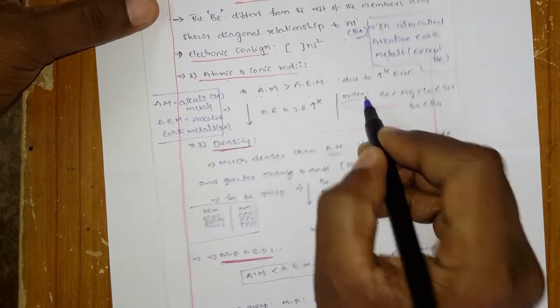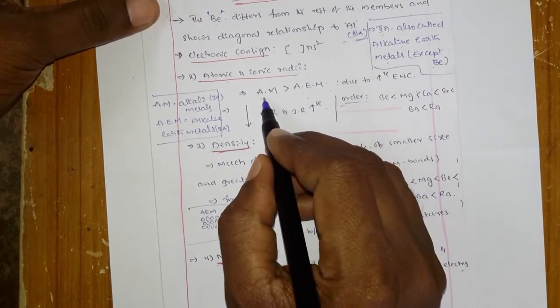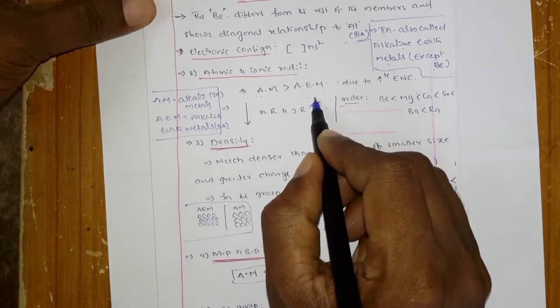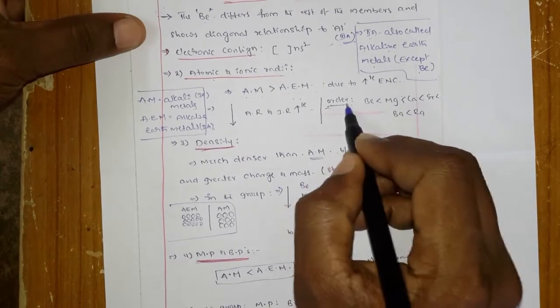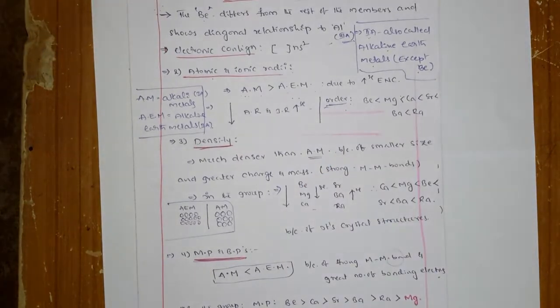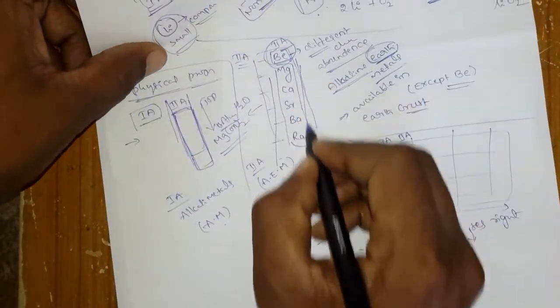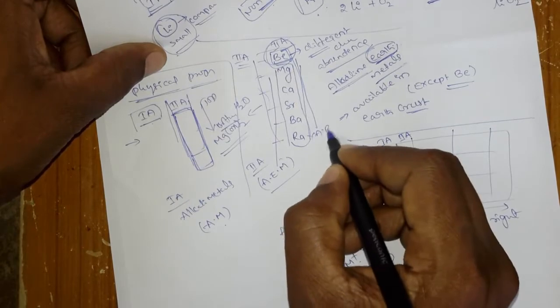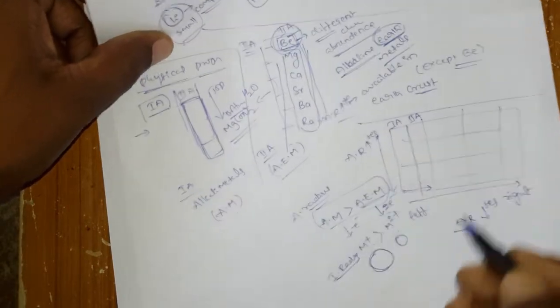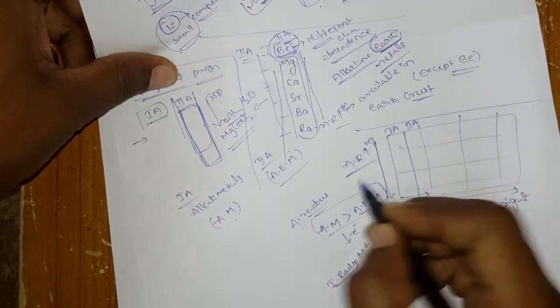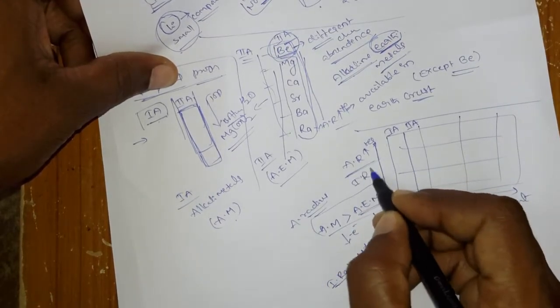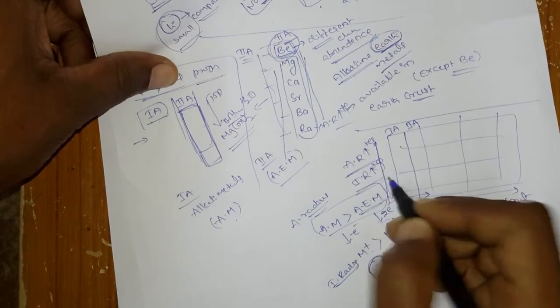Okay, the comparison between the alkali metals and alkaline earth metals is over, and next, within the group, what will be the order? You know that within the group, from top to bottom, the atomic radius increases, as well as the ionic radius.